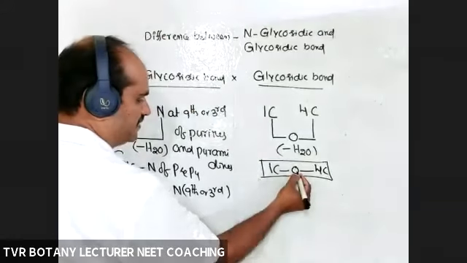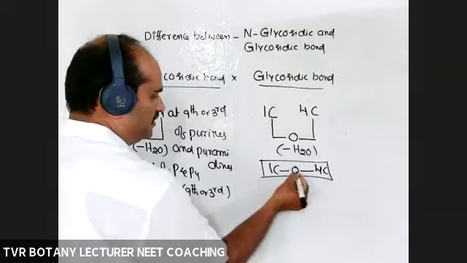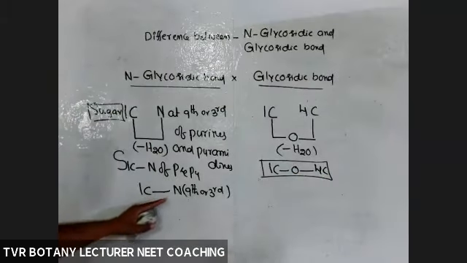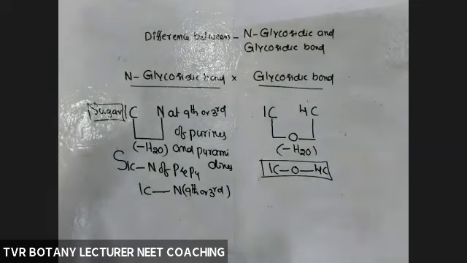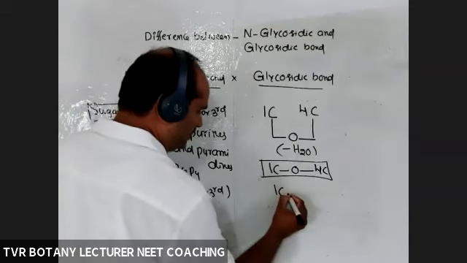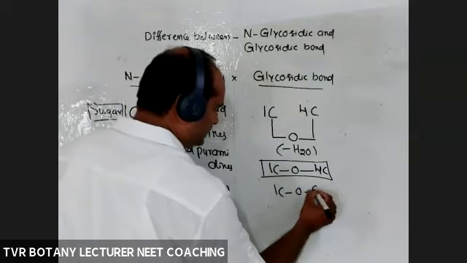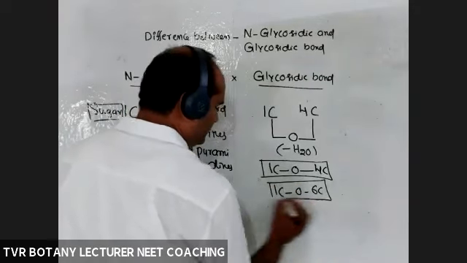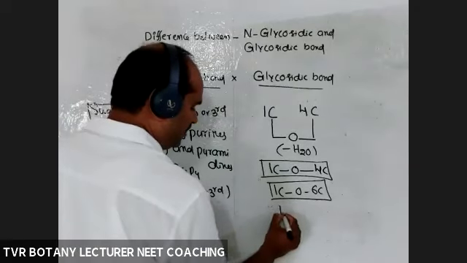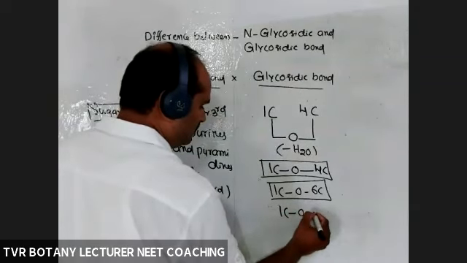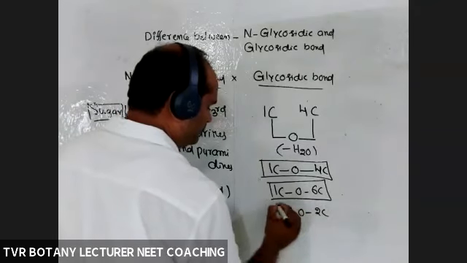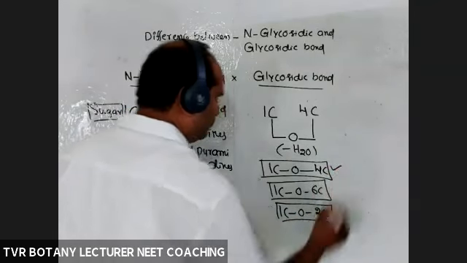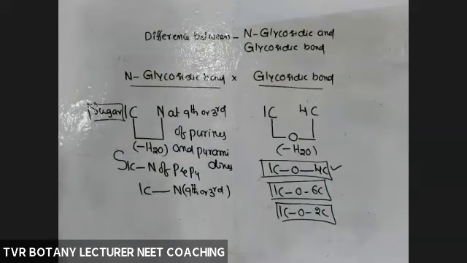Here oxygen is present: carbon, oxygen, carbon. In the other case, carbon and nitrogen, there is no oxygen. Usually it is a 1,4 linkage in most cases. Is it clear? So that is the difference between the N-glycosidic bond and the glycosidic bond.